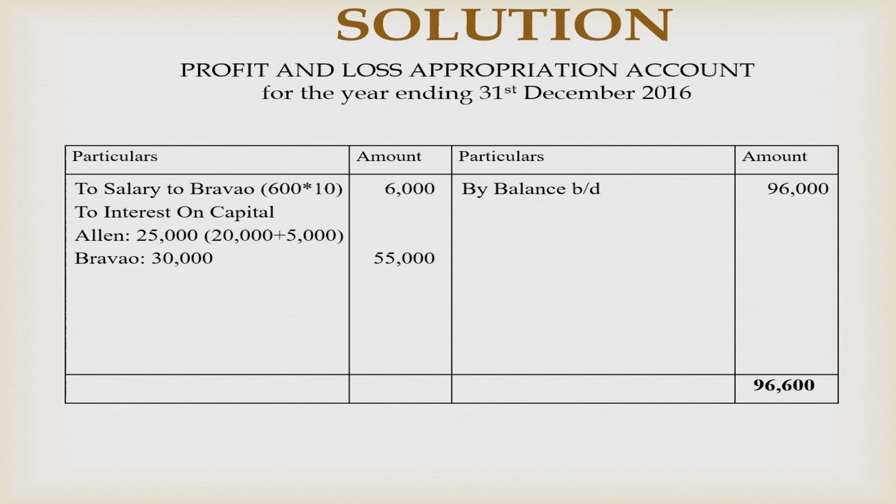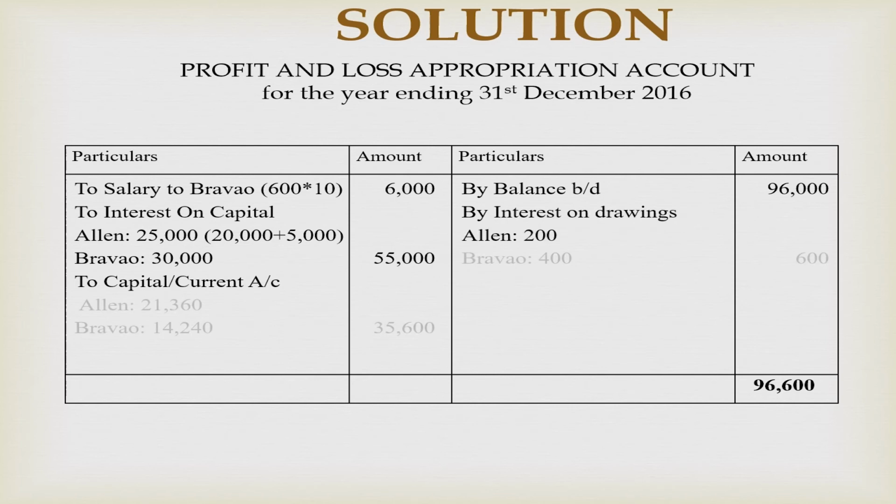And on the credit side we will write interest on drawings that has been given in the question, that is $200 for Allen and $400 for Bravo. That comes to be $600. Now after calculating the difference, we found out that the debit side is falling short by $35,600. This means it is the profit for both of the partners. Now this profit will be divided among them in the ratio, that is 3:2.